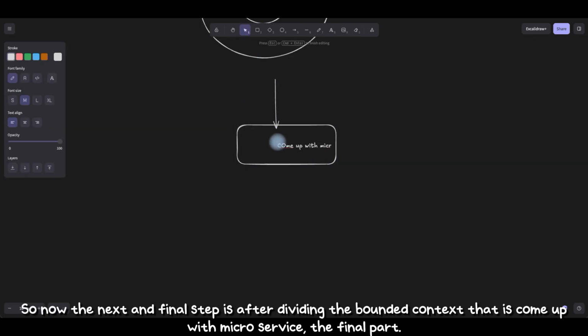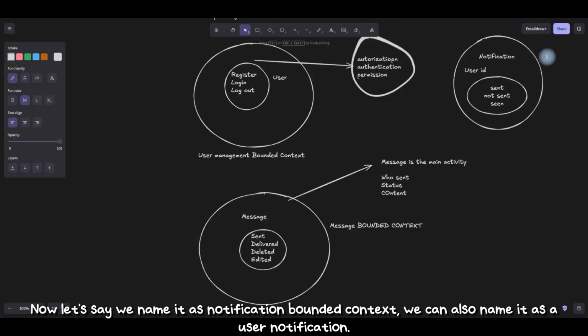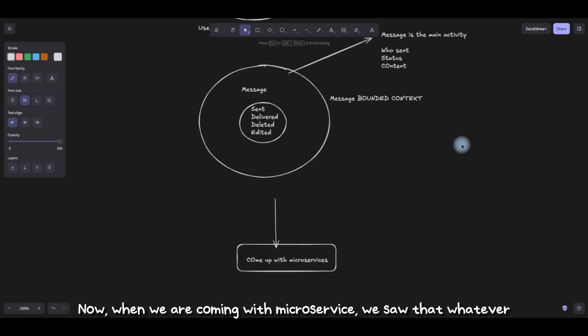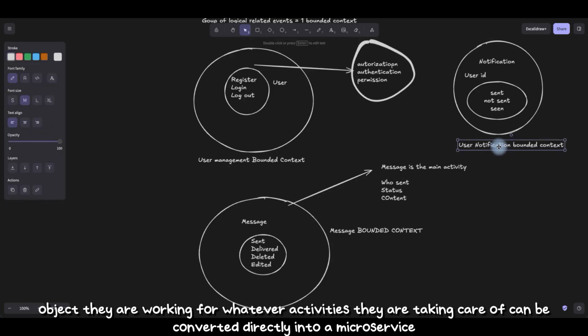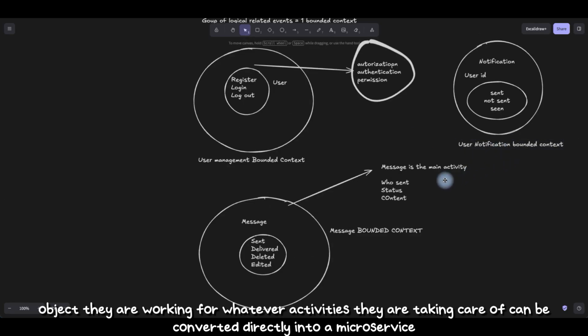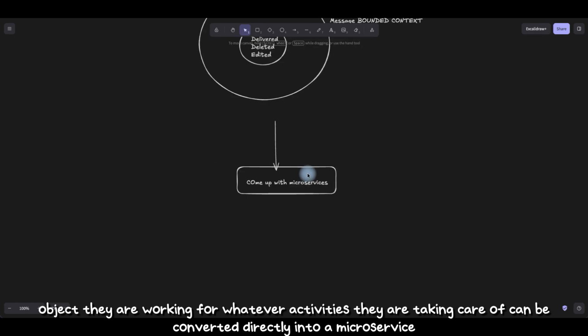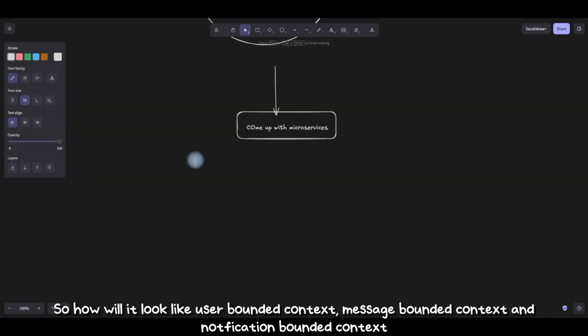So now the next and final step, after dividing the bounded contexts, is to come up with microservices, the final part. Let's say we name it the notification bounded context. We can also name it the user notification bounded context. Now when we come to microservices, we saw that whatever object they are working on, whatever activity or event they are taking care of, can be converted directly into a microservice. So how will it look? User bounded context, message bounded context, and we have the notification bounded context.